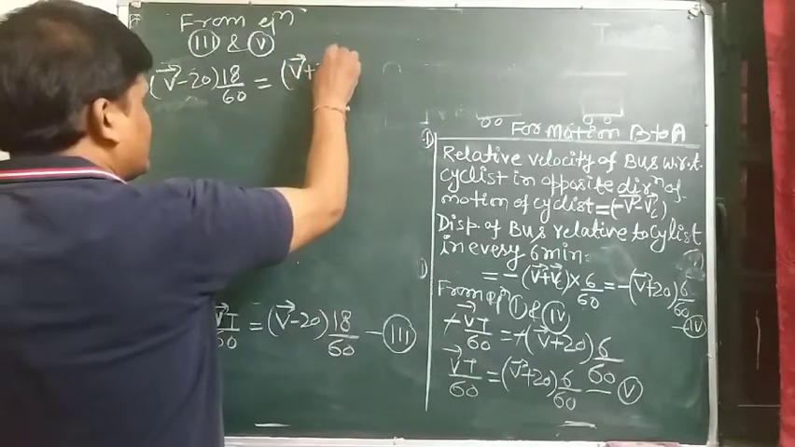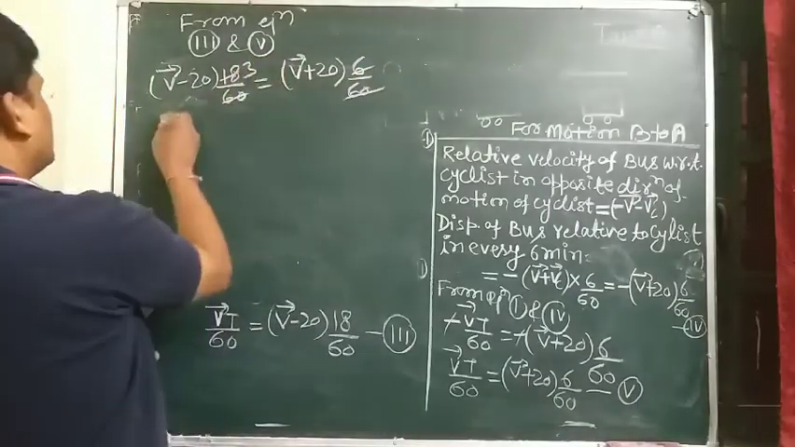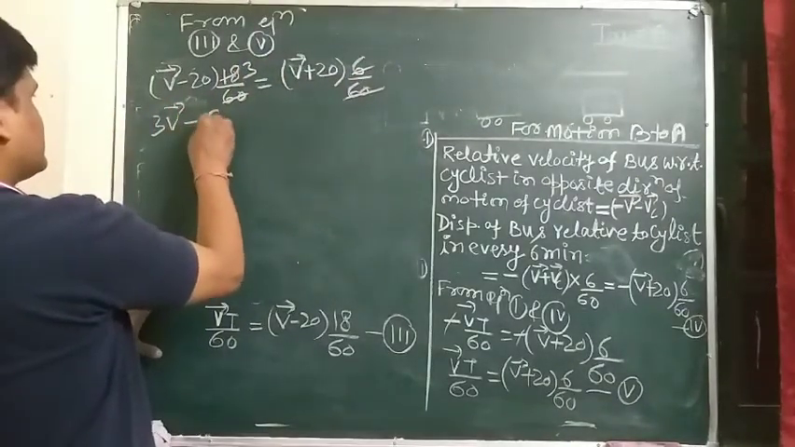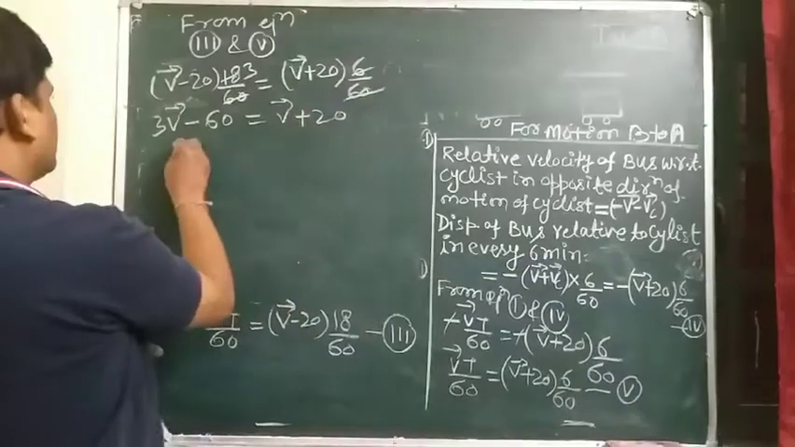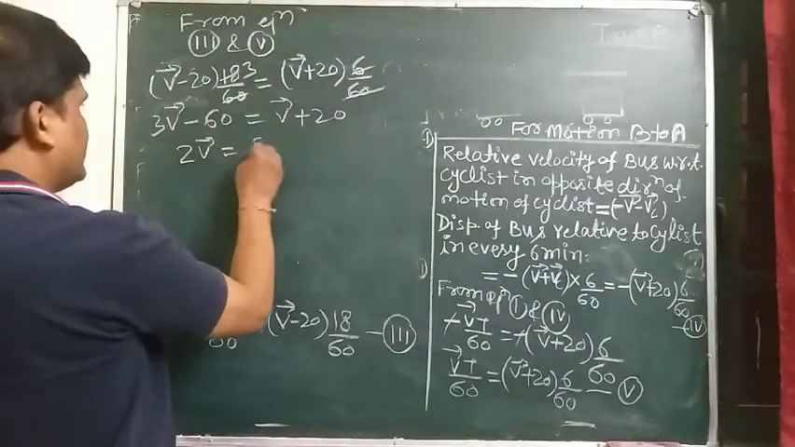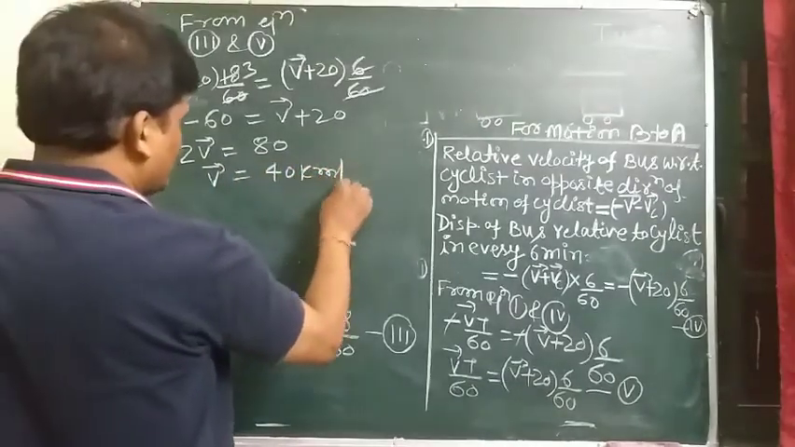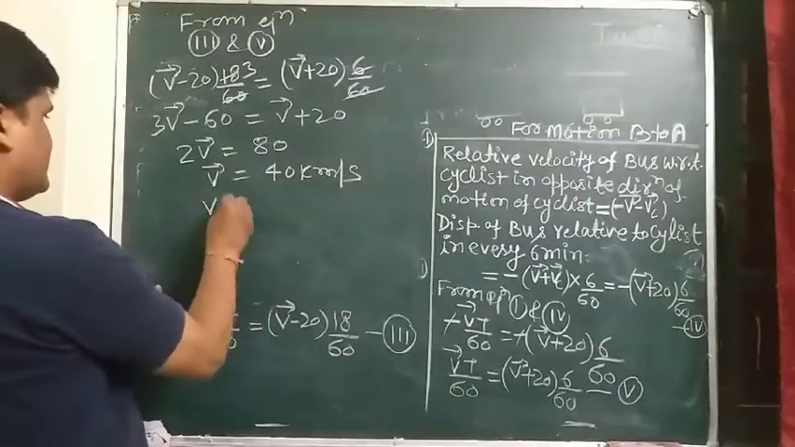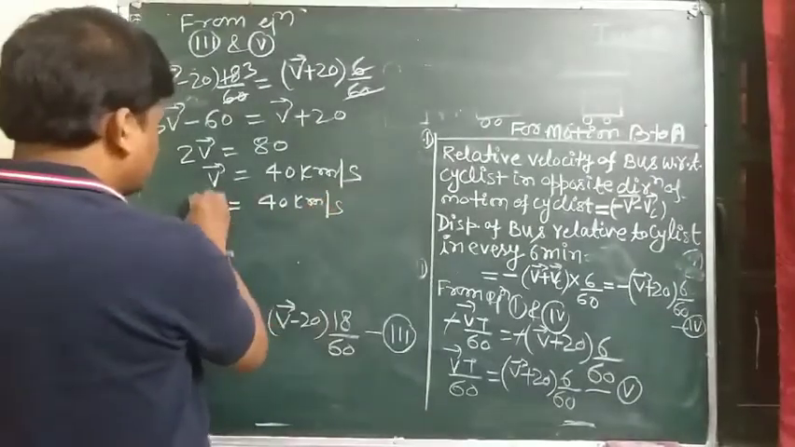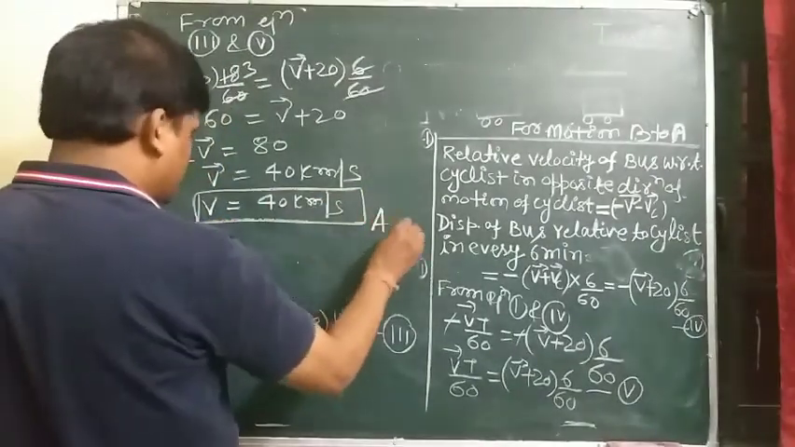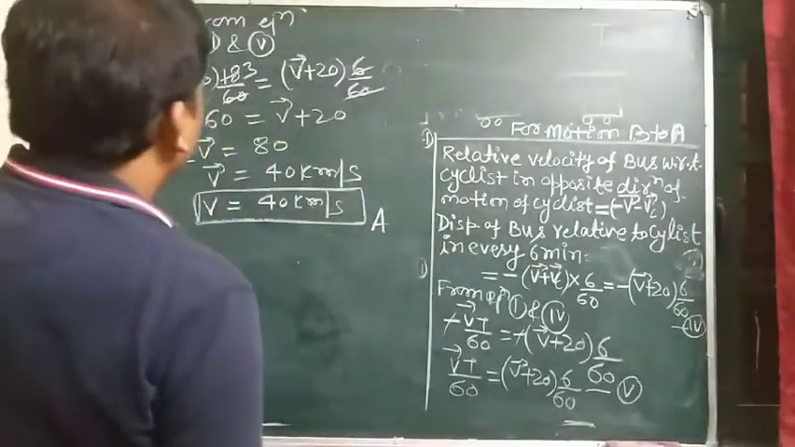V plus 20 times 6 by 60, and this will cancel out, 6 into 3, so 3V minus 60 is equal to V plus 20, so 2V equals 80, so V comes out to be 40 kilometer per hour. In terms of speed, it is written as 40 kilometer per hour. This is the constant speed of the bus moving from A to B or B to A, and putting the value of